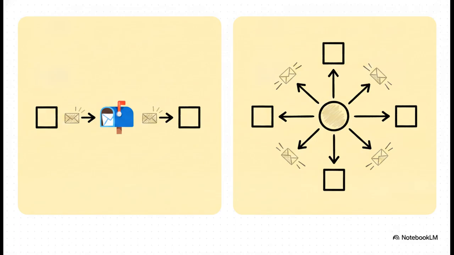Topics on the right introduce the publish-subscribe model, or pub/sub. This is a one-to-many delivery system, kind of like an email newsletter.